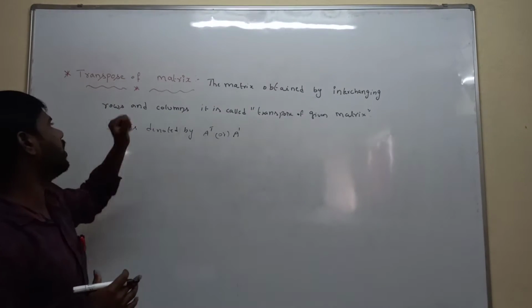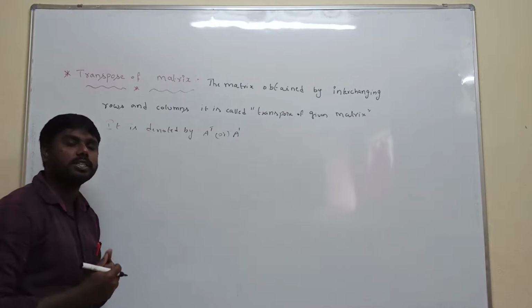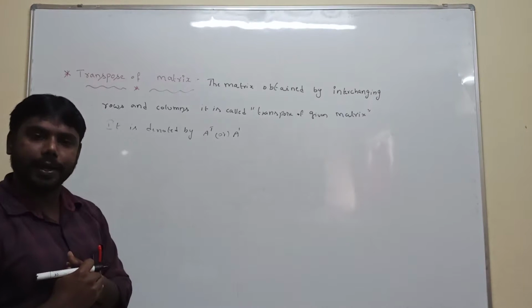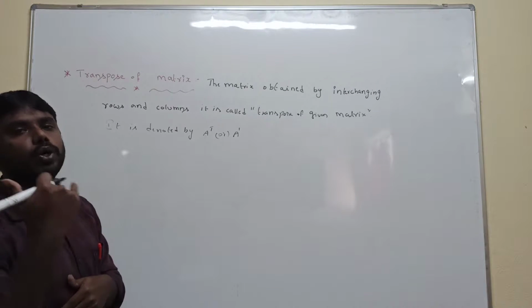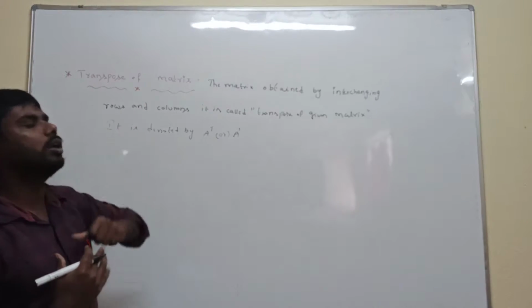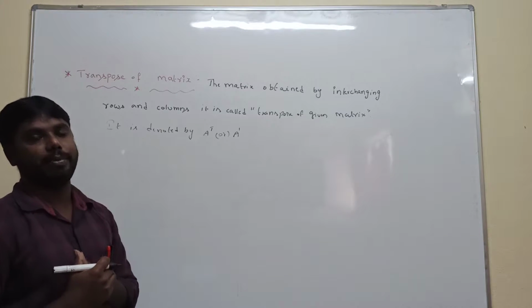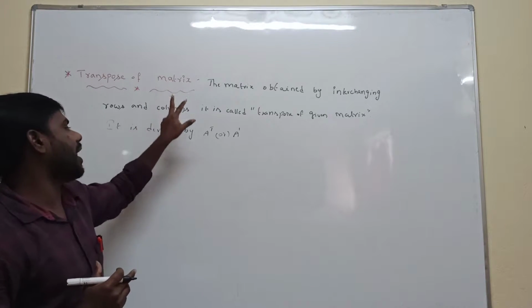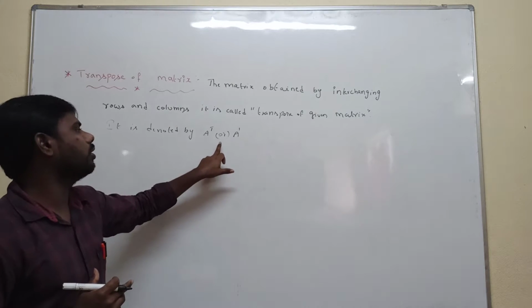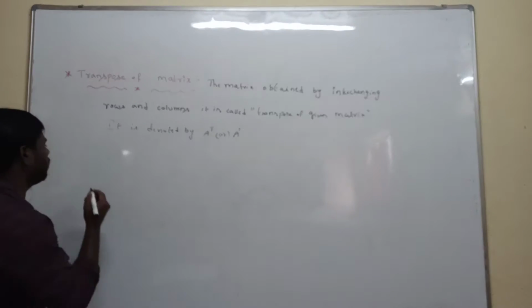What is the definition of the transpose of a matrix? The matrix obtained by interchanging rows and columns is called the transpose of the given matrix. The transpose of the matrix is denoted by A power of t or A power of dash. Here is an example.